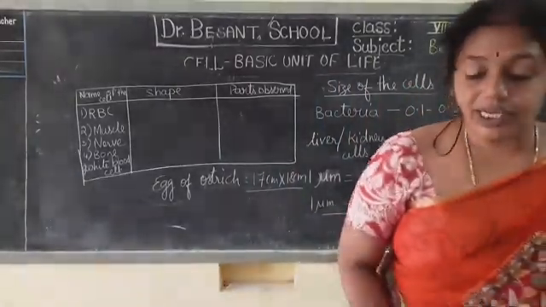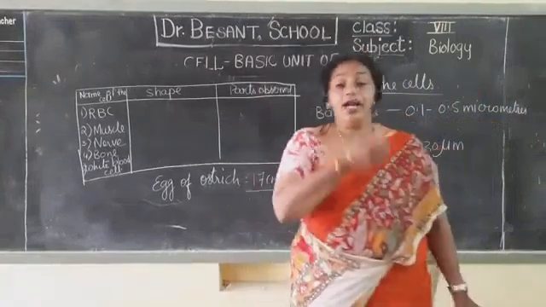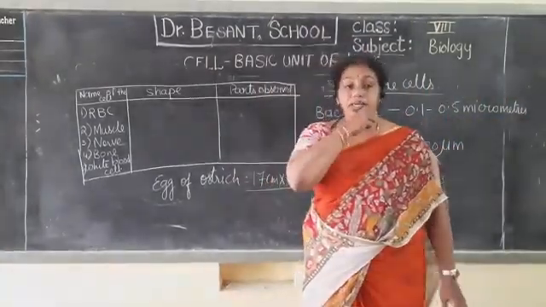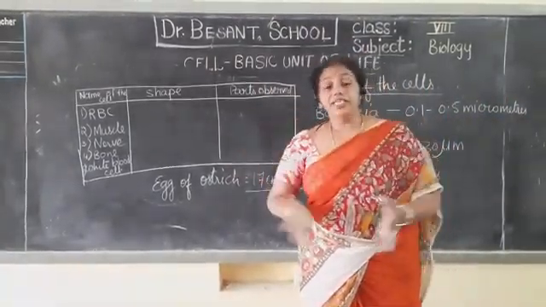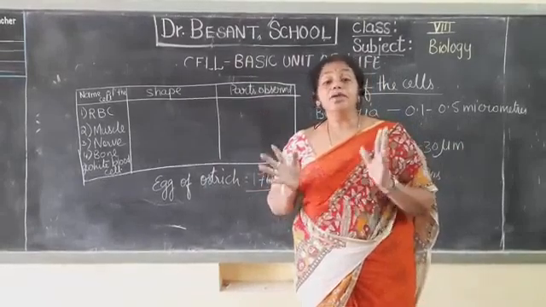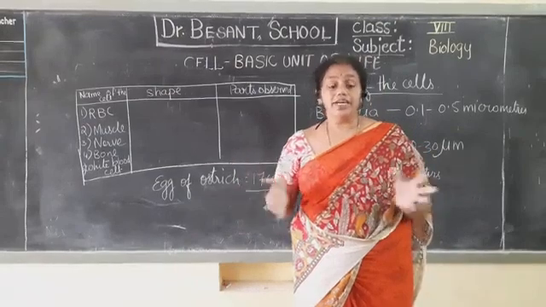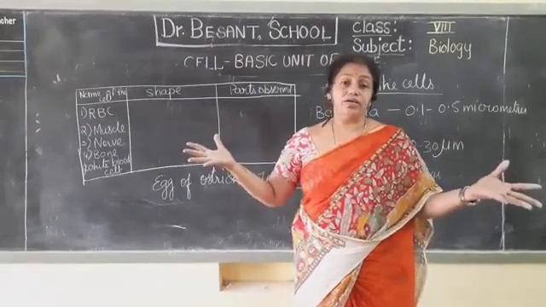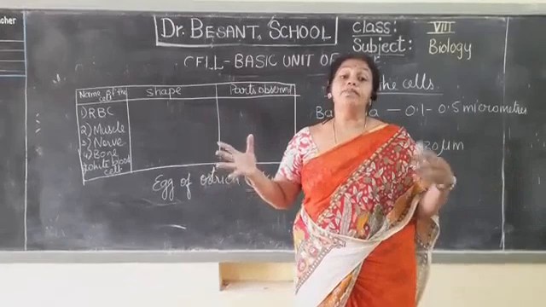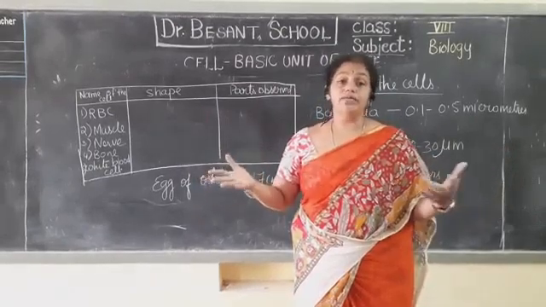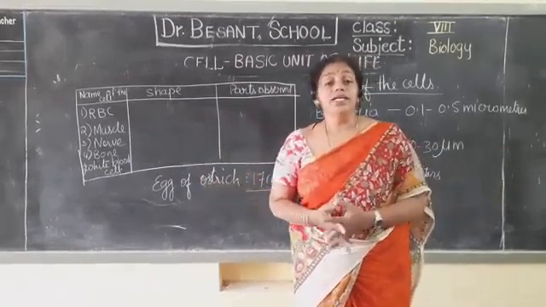So the eggs you see are made up of a single cell. We have seen a variety of shapes and sizes, and all these shapes and sizes depend upon the function. If it is a multicellular organism, the number of cells only will vary but not the size of the cells. An elephant is not made up of large size cells, but the number of cells is more, millions and millions of cells, but the cell size will be the same.